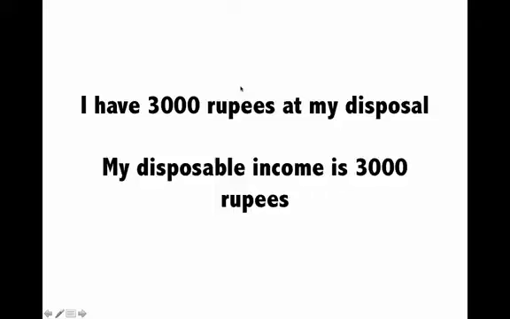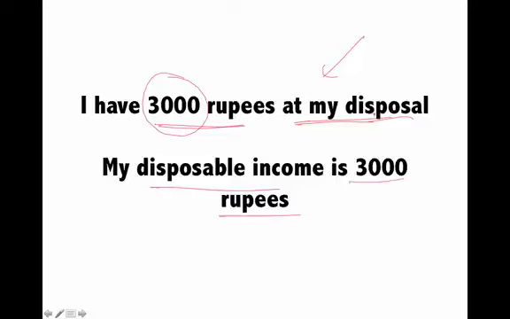Now let me clear the difference between the two words once and for all. I have 3000 rupees at my disposal. Let's say my salary is 3000 rupees. So I have got my salary after tax, that is 3000 rupees is my monthly salary. So I will say I have 3000 rupees at my disposal, because it is ready to be used by me. But you can also say my disposable income is 3000 rupees. So that's how you use the words disposal and disposable. So something that is at your disposal becomes disposable.